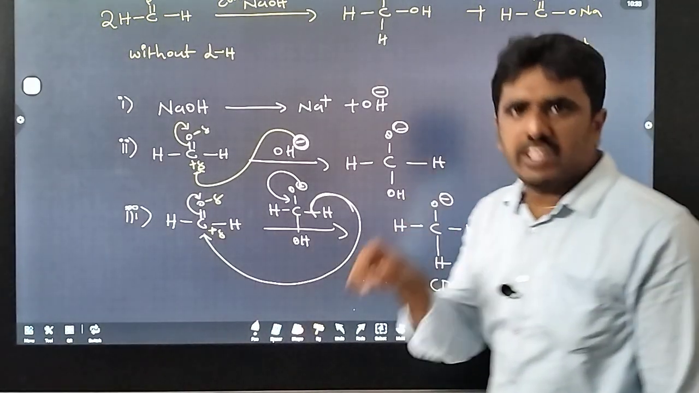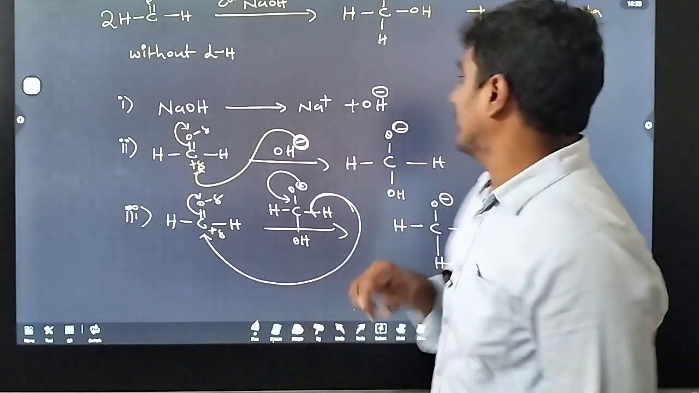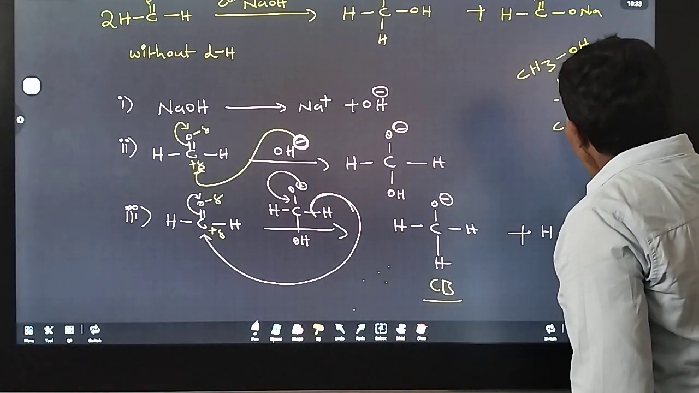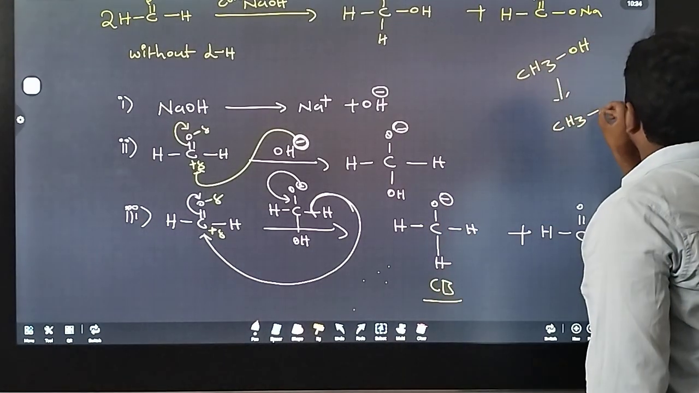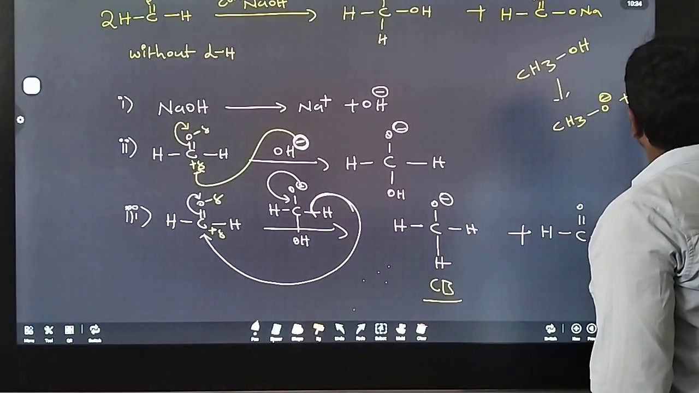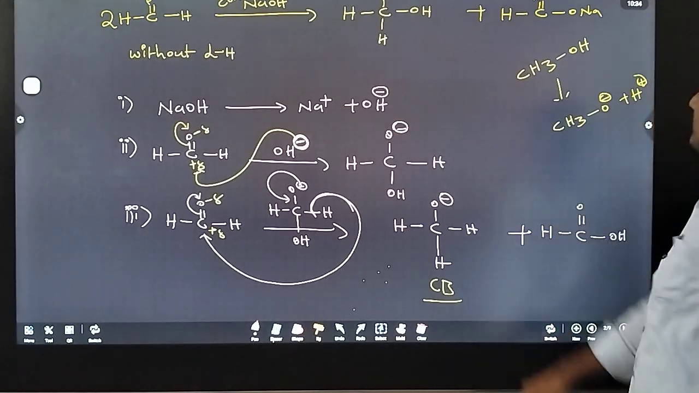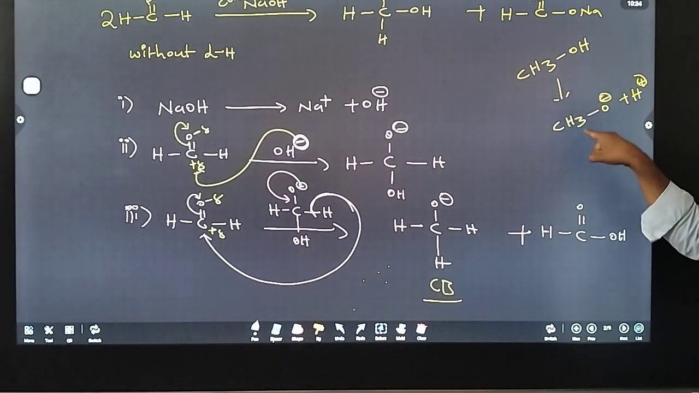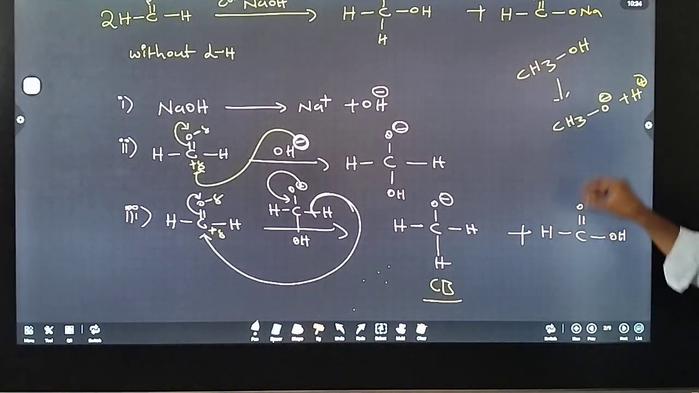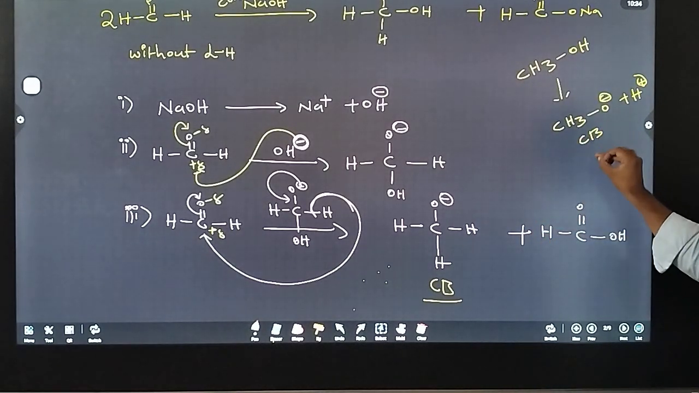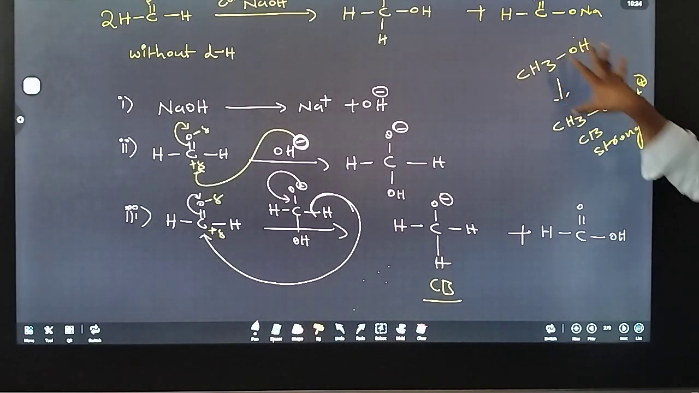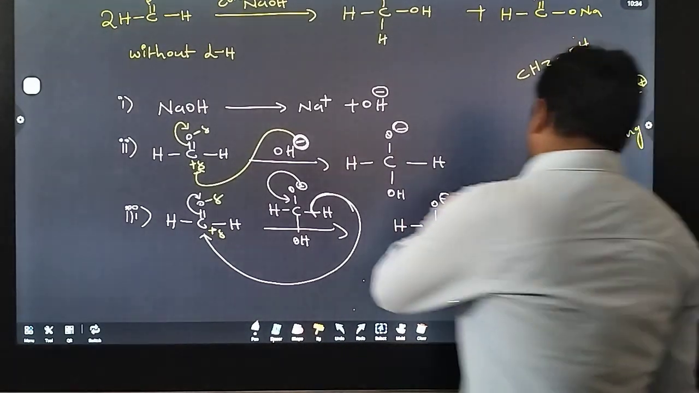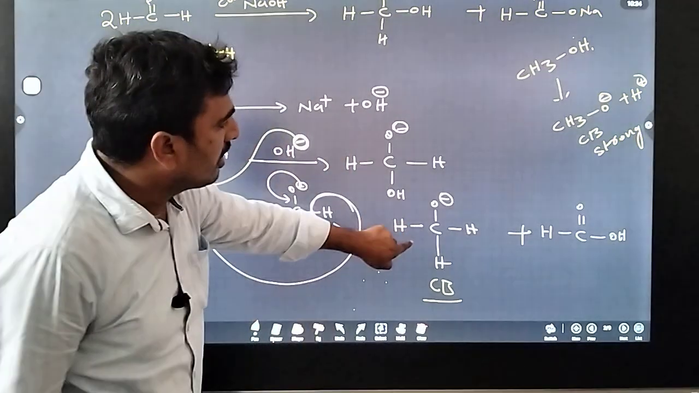Alcohols are weak acids. So it converts to CH3O minus and H plus. Acid means which provides the H plus ion. So this is the weak acid, and the conjugate base is strong. This is a conjugate base. Because of a weak acid, the conjugate base is strong. So that means this is a strong base.